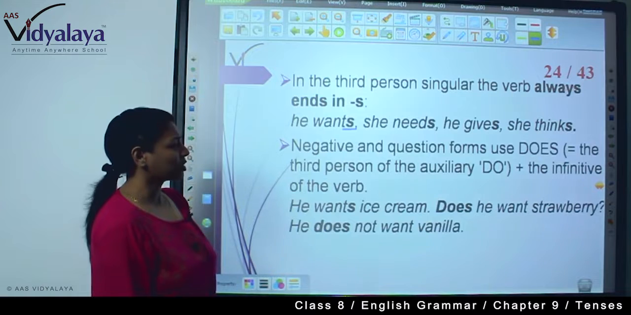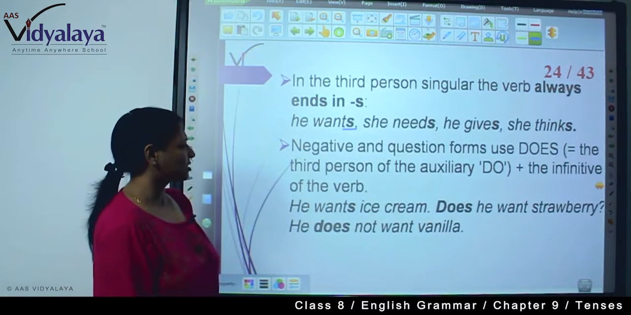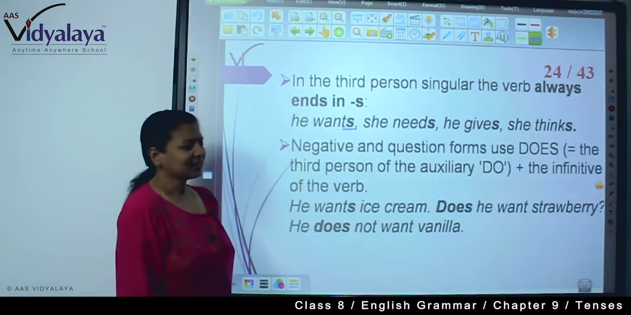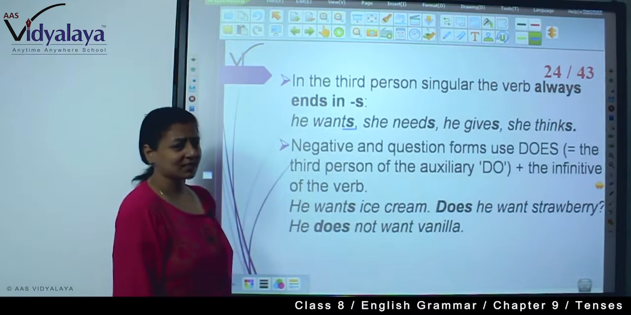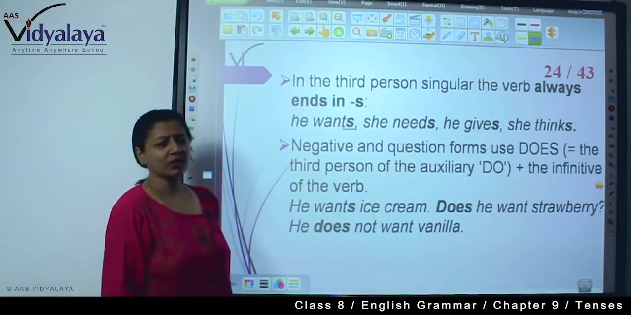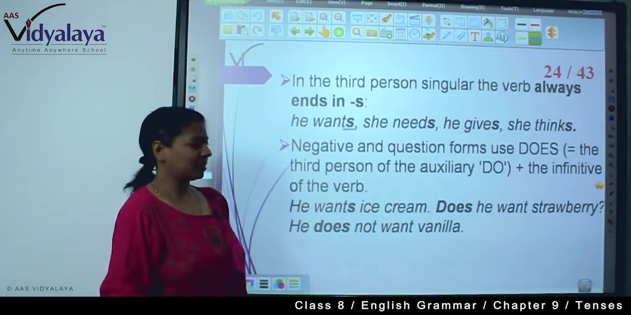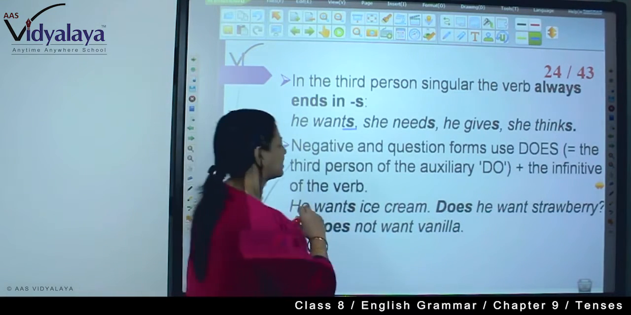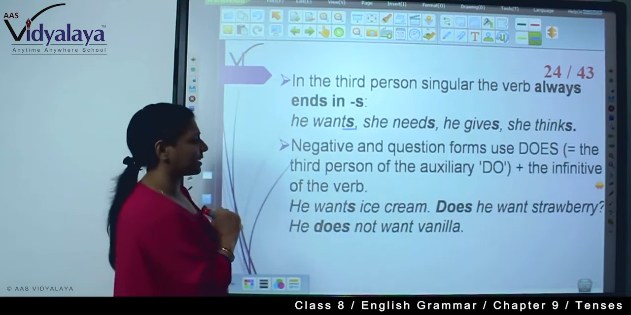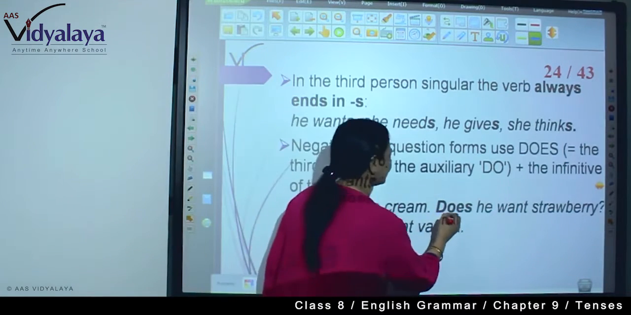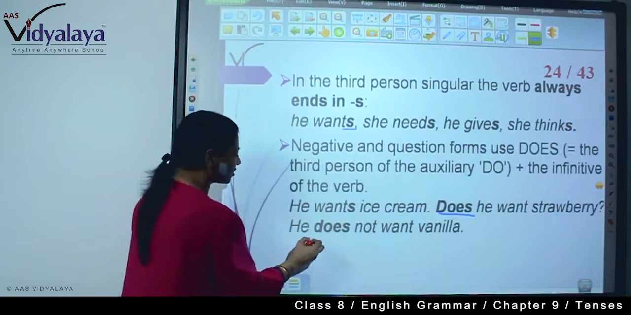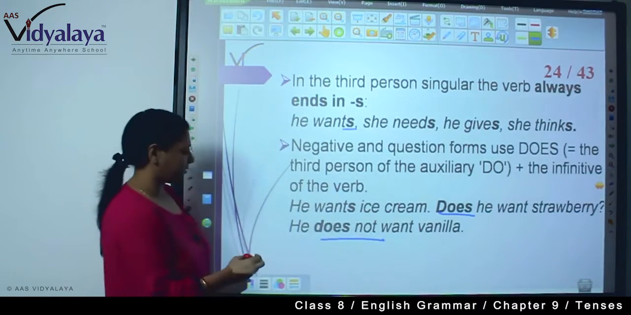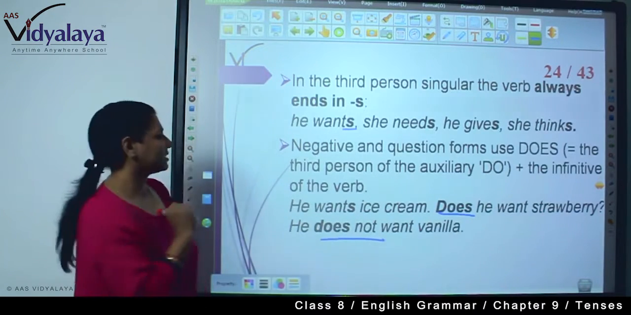Now, negative and question forms use does with the third person singular, and do with the plural, followed by the infinitive of the verb. Say, he wants ice cream. Does he want strawberry? Right. And he does not want vanilla, with the third person singular.